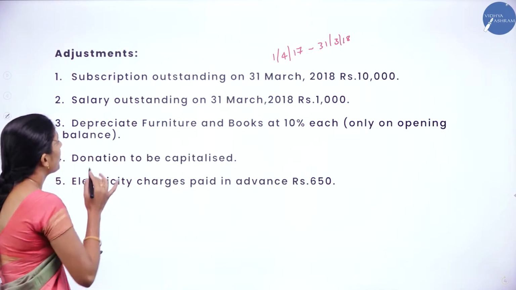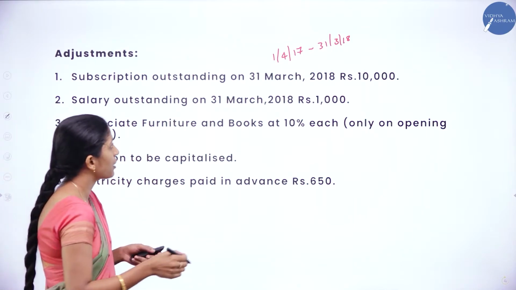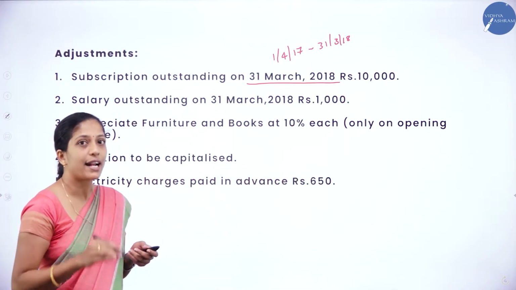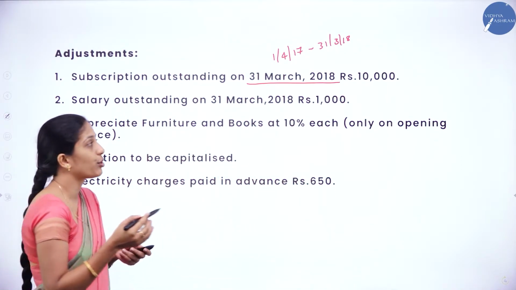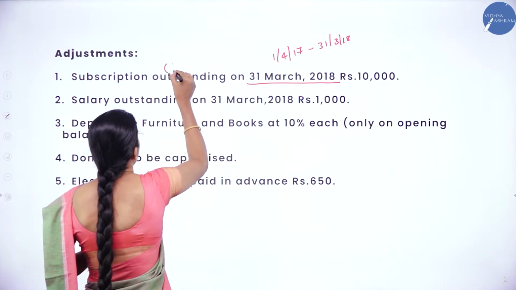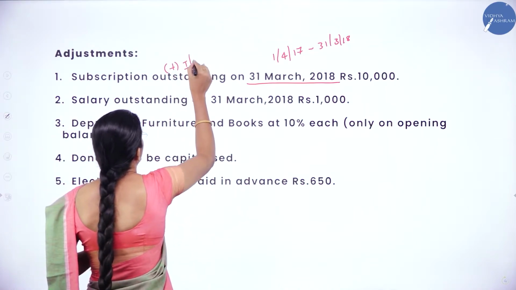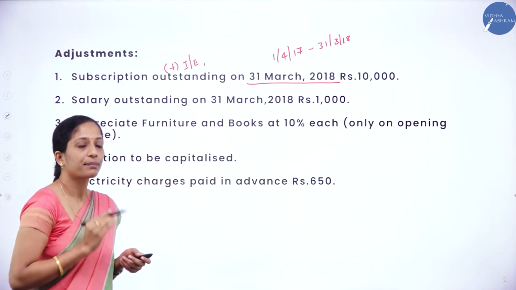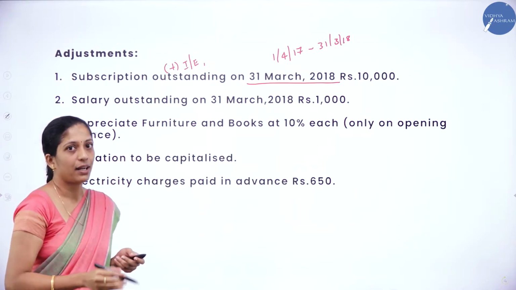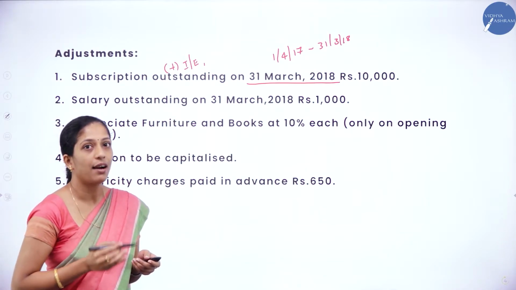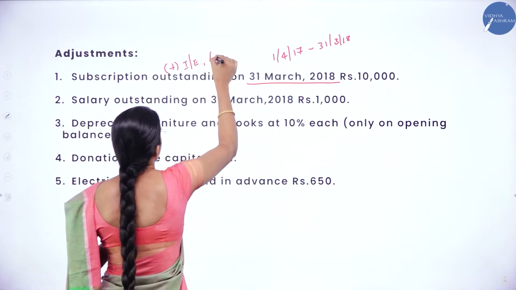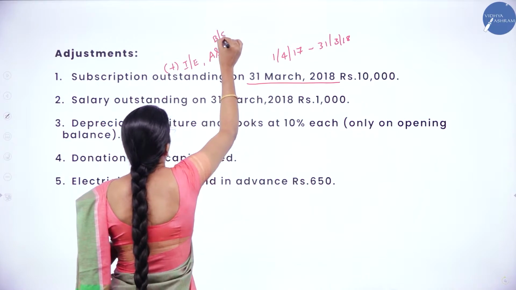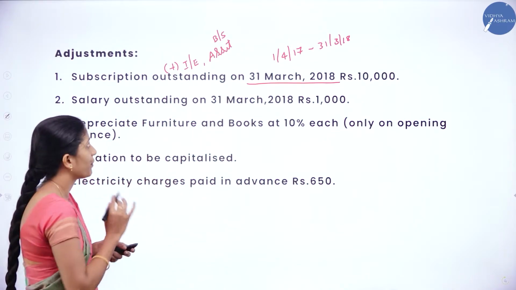Now the first adjustment is subscription outstanding on 31st March 2018, that is, subscription outstanding of the current year, at the end of the financial year. So what you have to do? Add it in the income and expenditure account. Subscription outstanding is outstanding income, right? Outstanding income is an asset. It has to be shown in the balance sheet under the asset side.